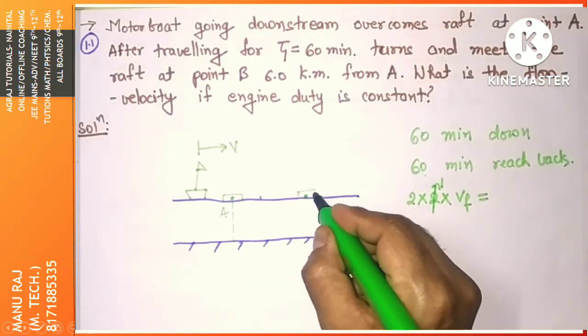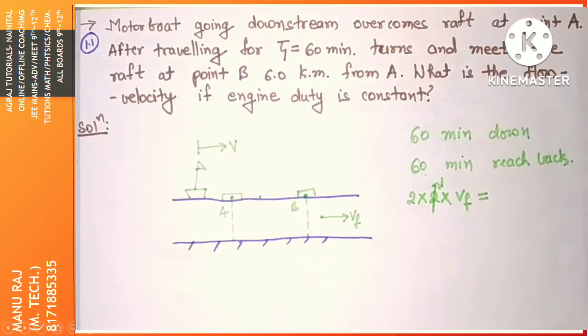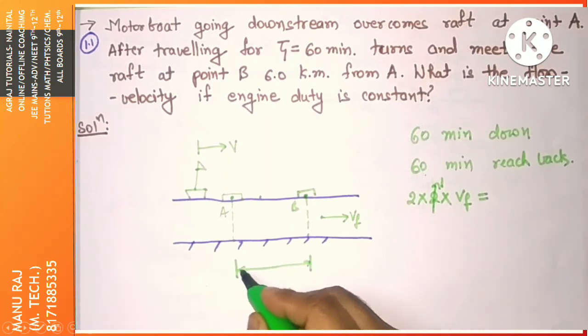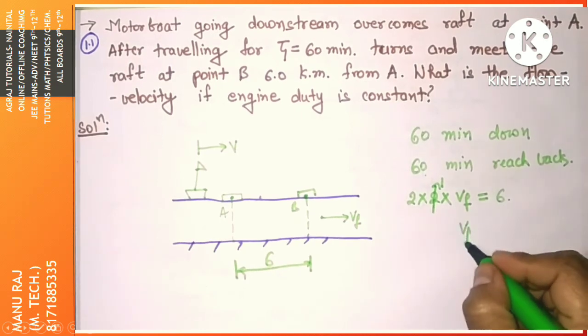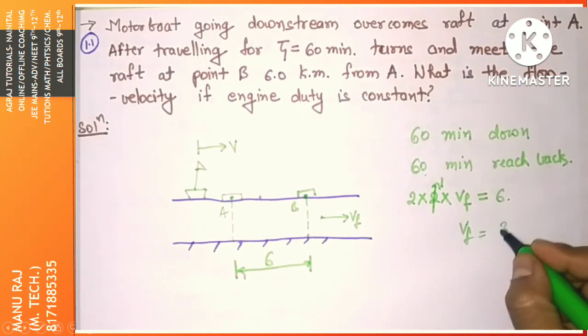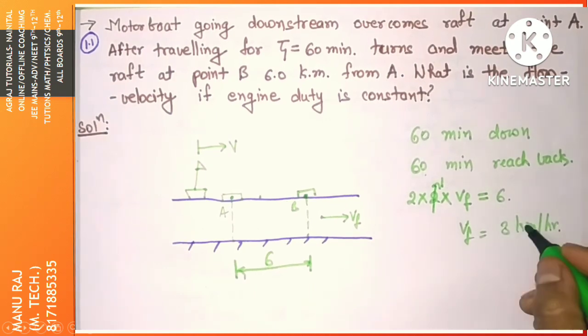So the raft has reached point B after just 2 hours, and this distance is given as 6 kilometers. So this is equal to 6. So the velocity of flow would be 3 kilometers per hour. Now this is a complete solution. Thanks.